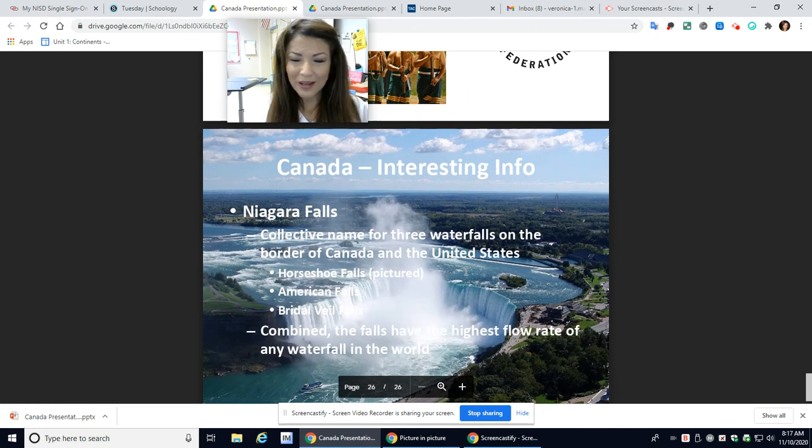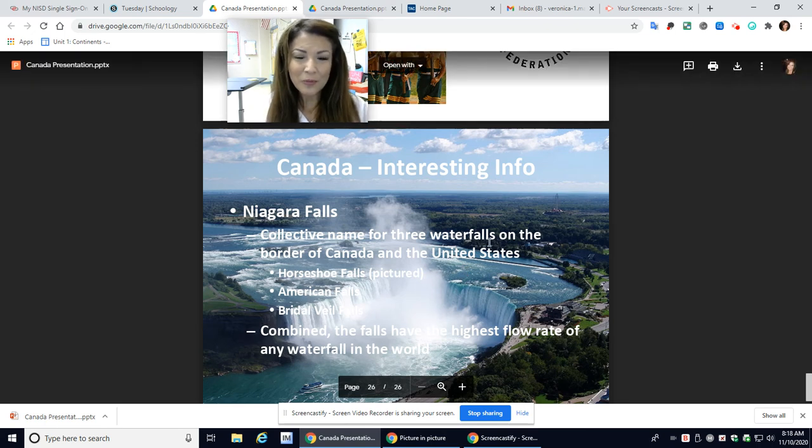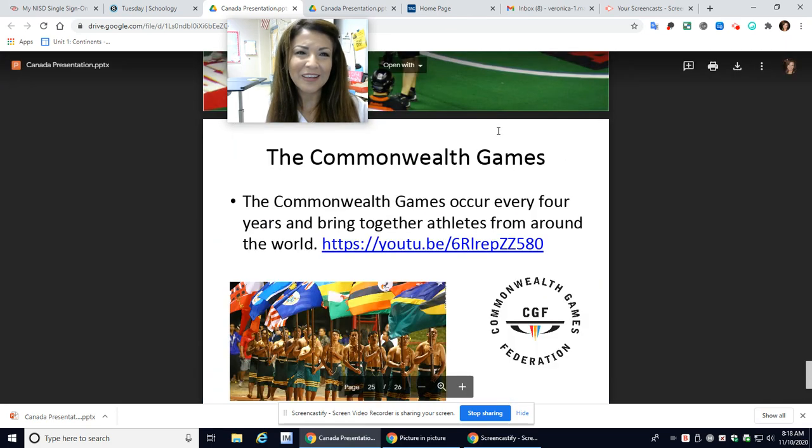And the beautiful Niagara Falls. Though I have never been there, it's on my bucket list. It's beautiful. I've seen it in videos and in pictures. I had a student show me a picture of hers a couple weeks ago. So this is something that maybe we should all put on our bucket list. It's beautiful, and we share this with a place right outside of New York. Very, very pretty.